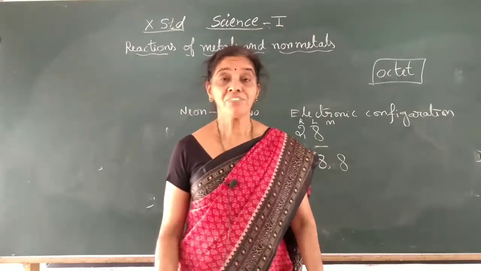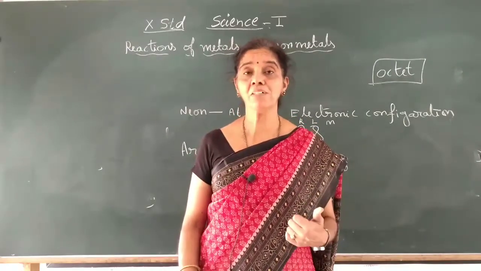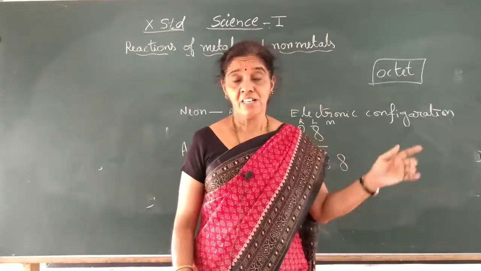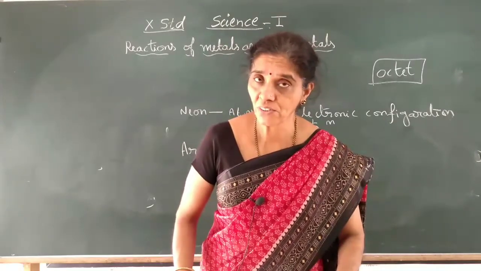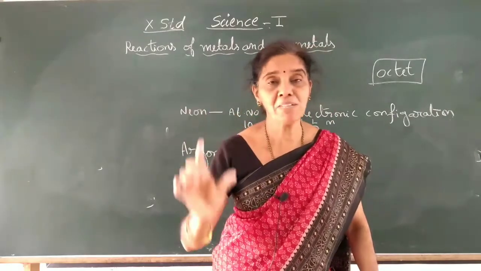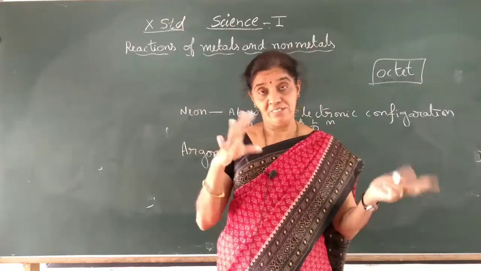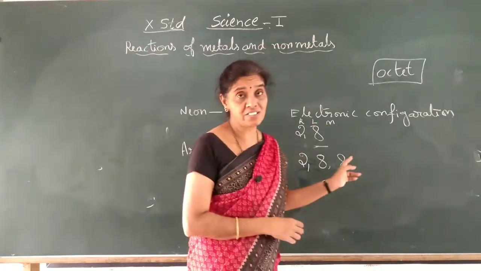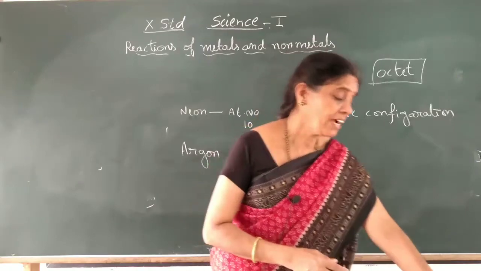In this regard, they will react with atoms of other elements to attain this number, because other than noble gases, the elements don't have exactly 8 electrons in the outermost shell. I will take the example of sodium and chlorine. Sodium is a metal and chlorine is a non-metal. What takes place when they react with each other, and how they get the octet structure, the stable structure, we will see now.